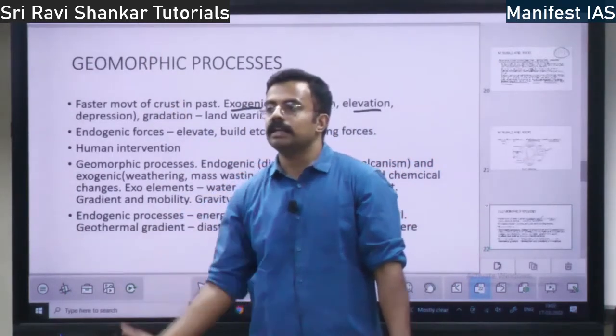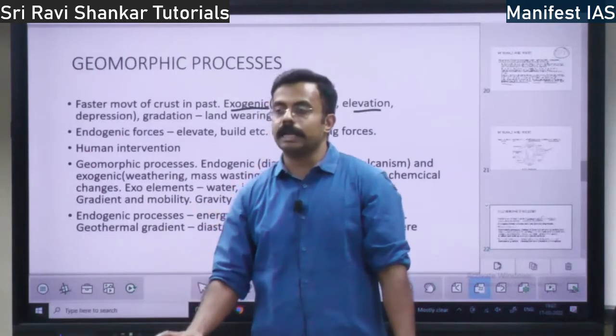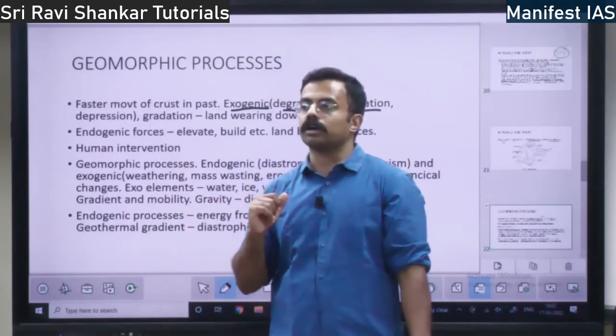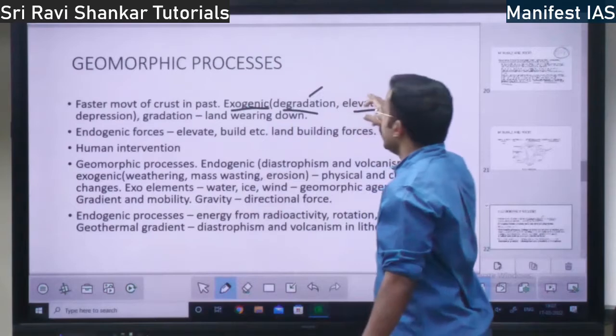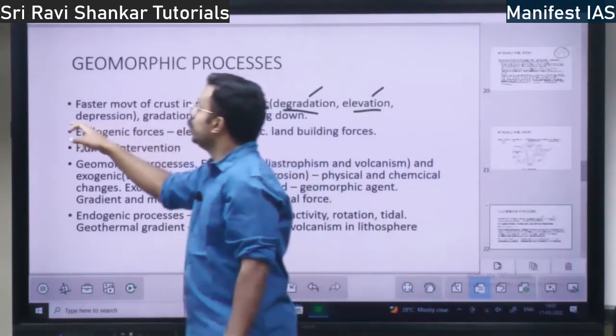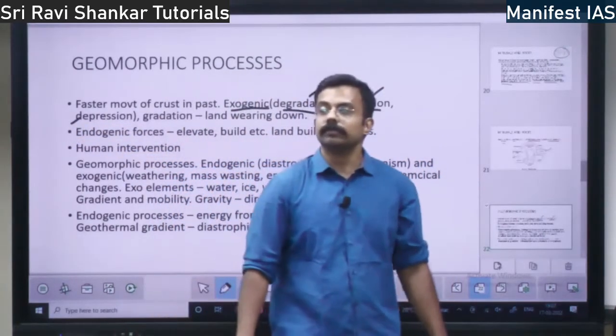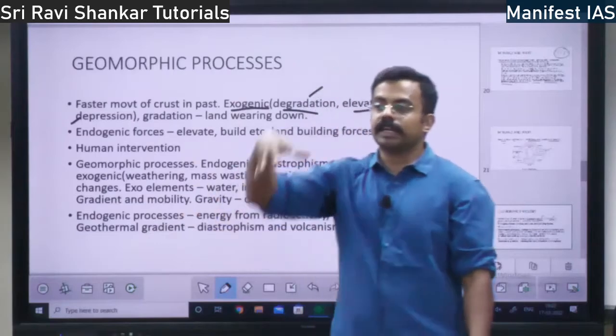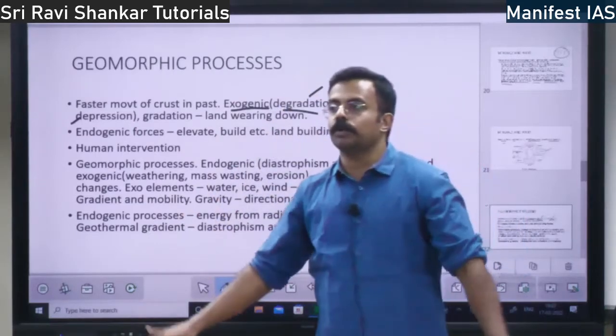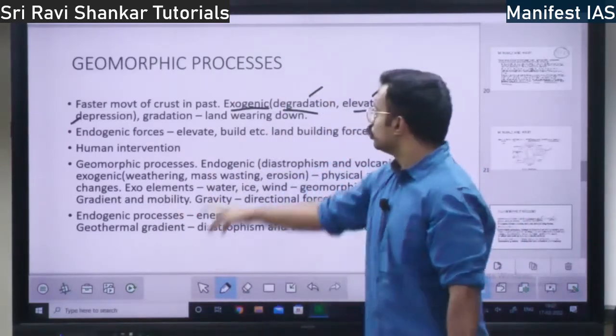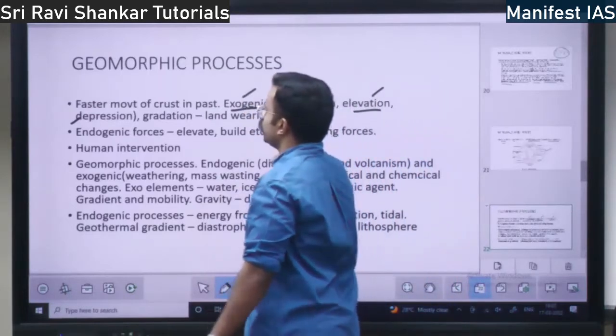There will be nothing there. In that empty place, there will be a building of rock. New rock will come up. That is elevation. Or there is depression. Depression means if there was something there, that will be removed and a hollow will become. So these three can come out of exogenic process.